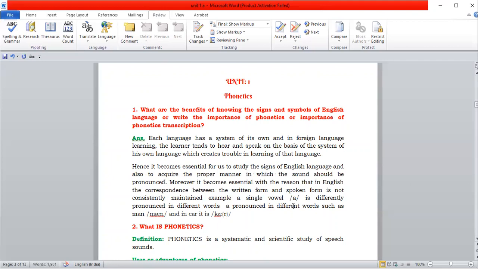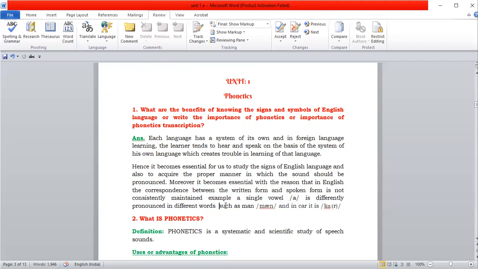Moreover, it becomes essential because in English, the correspondence between the written form and the spoken form is not consistently maintained. Example, a single vowel, A, is differently pronounced in different words, such as in man and in car.